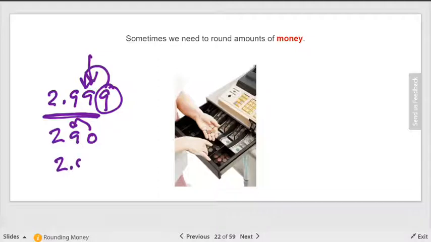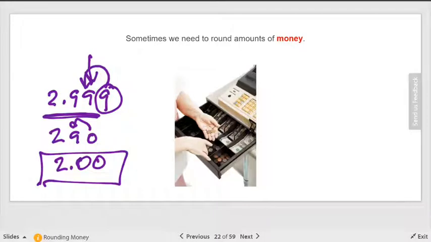So I end up with that. Is that good enough? No. Nope. Money is the only place where it doesn't matter if they're all zeros. You need to represent the 2 decimal places. Always, always, always, always. Okay?